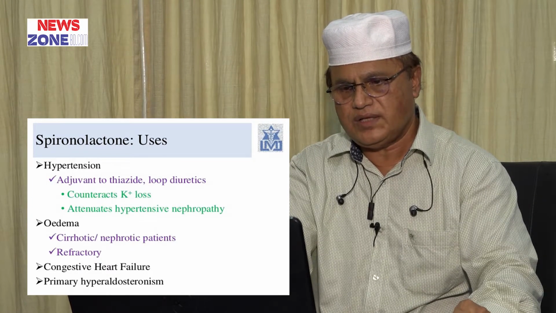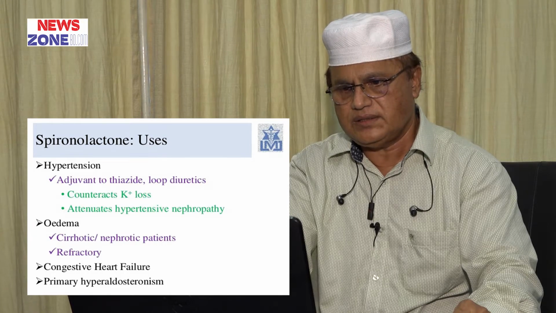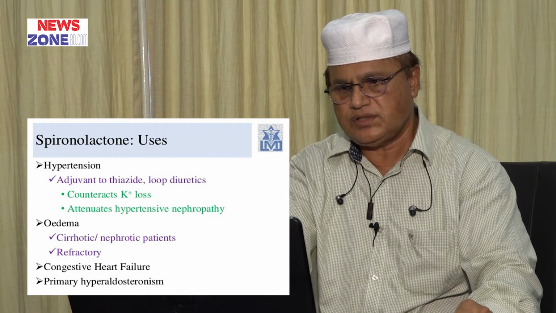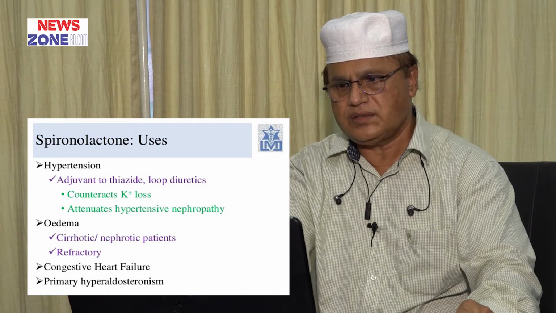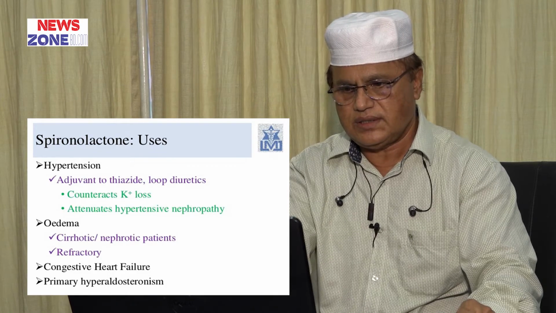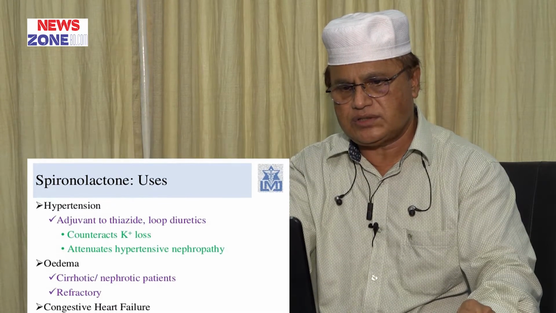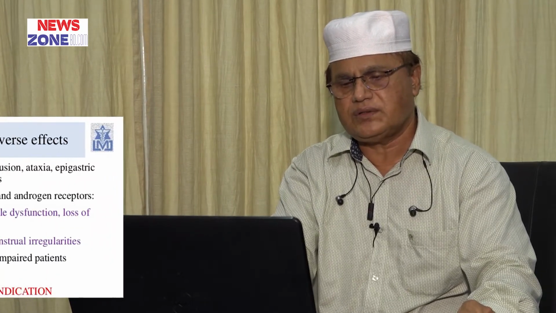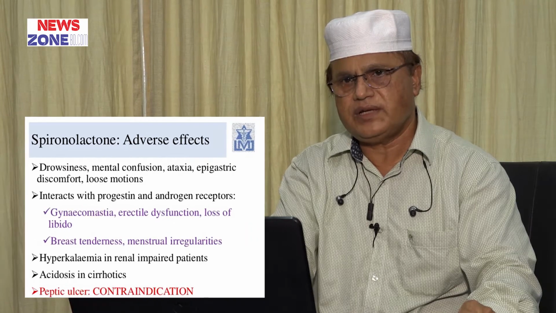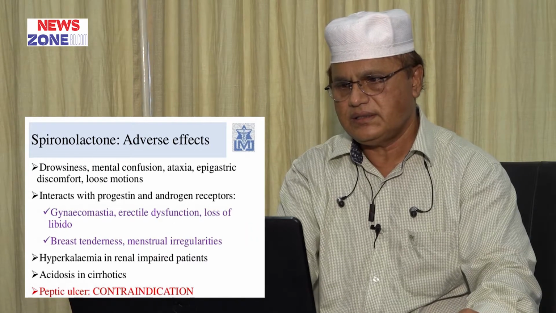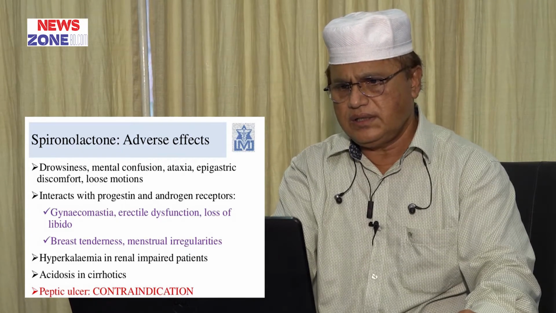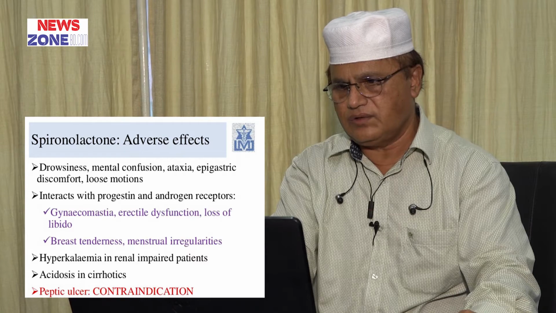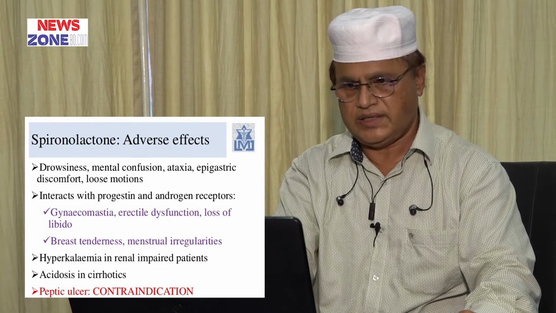It is also used for the treatment of edema, mild edema in nephrotic syndrome, cirrhosis of liver, congestive heart failure in combination with other diuretics, and primary hyperaldosteronism. Adverse effects of spironolactone: drowsiness, mental confusion, ataxia, epigastric discomfort, and there may be loose motion. It interacts with progestin and androgen receptors, thereby causing adverse effects.